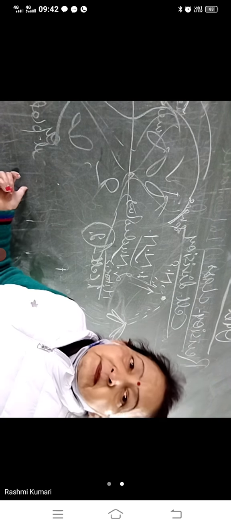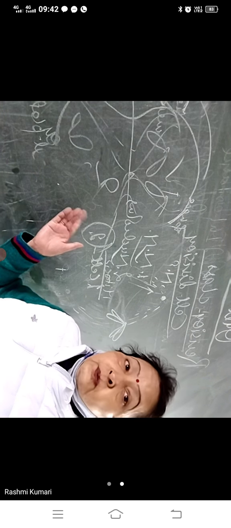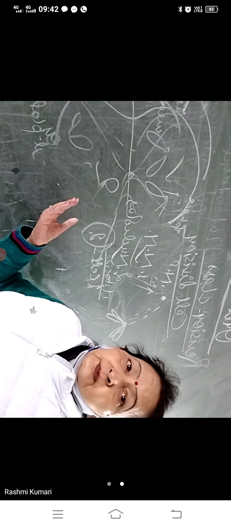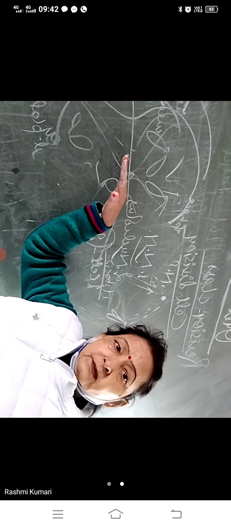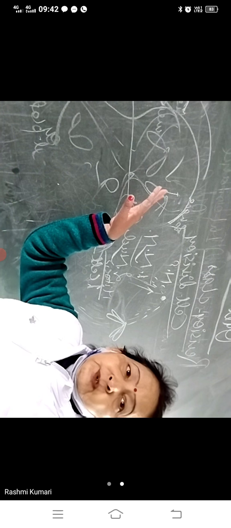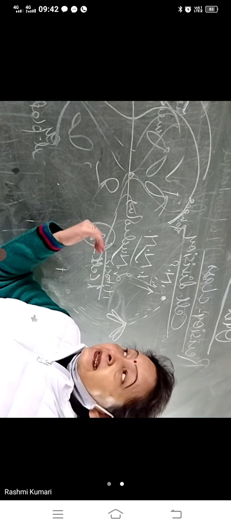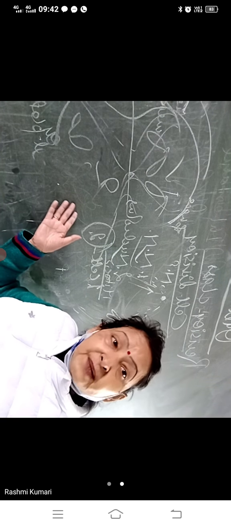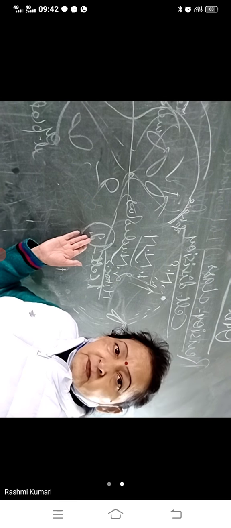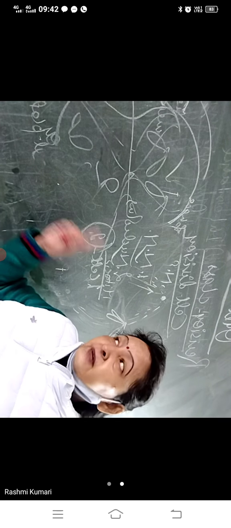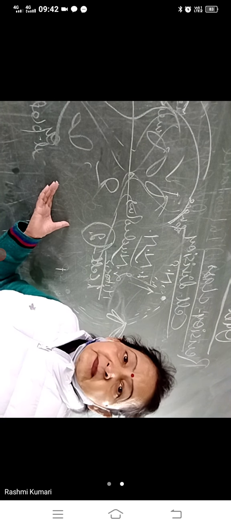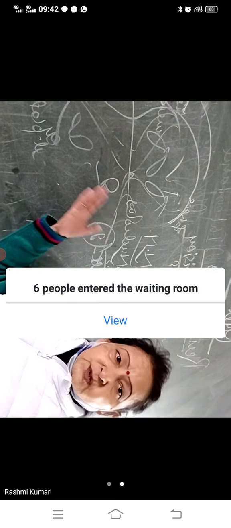Is that clear? So this is how one cell becomes two, and it goes on in progressive mode. Otherwise, if the cell doesn't get divided, what will happen? No growth, no development will be taking place. So it's very important for a cell to get divided. ठीक है? 1 becomes 2, 2 to 4, like that.